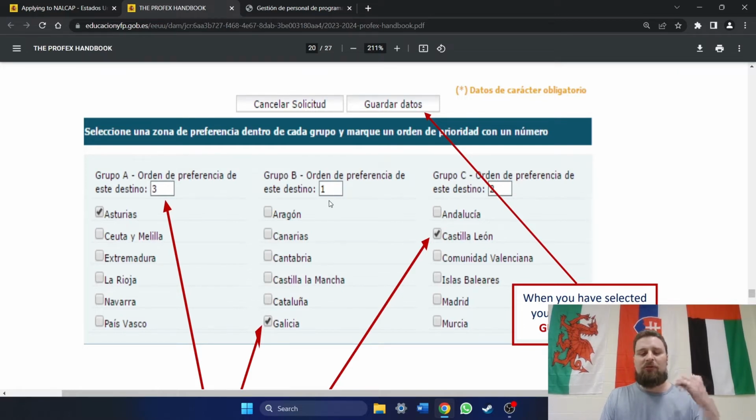This person, for their most preferred region, it's column number 1, Galicia, okay? Their second is over here on the right column, it's Castilla-León. And their third preferred region is over on the left, Asturias.